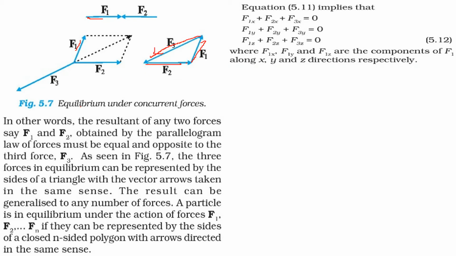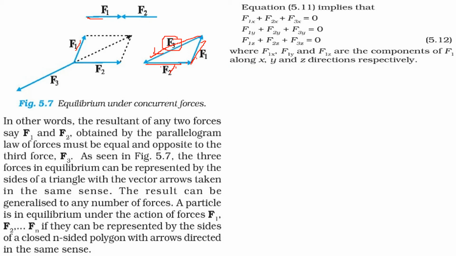So what we are saying here is the resultant of any two forces, say F1 and F2, which is obtained by the parallelogram law, must be equal and opposite to F3. So we have three forces, and you see we have taken a triangle, the vector arrows showing the sense of where each is acting.